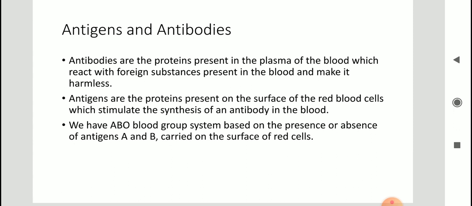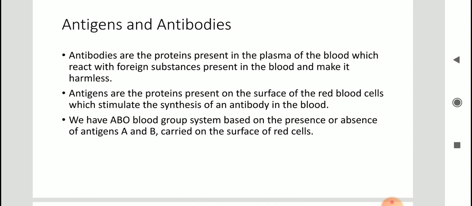So it may be a germ or a disease causing agent. However, the antigens which we are discussing right now, the proteins that are present on the surface of red blood cells, are also known as self-antigens. Against them, our immune system will not work.